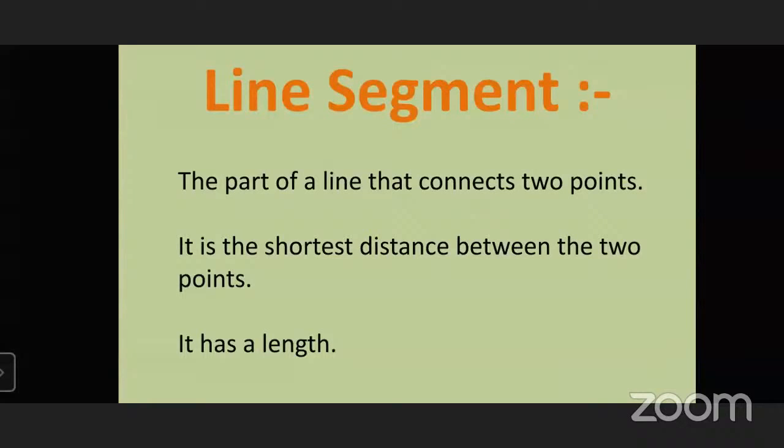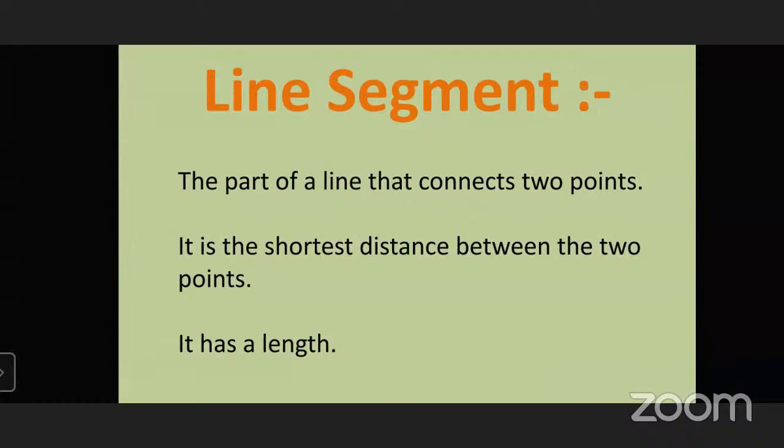We saw that a line has no end, both ends are endless. But if we cut two parts of that line, we get a line segment, that is the shortest distance between 2 points, and it has a particular length. A line does not have a limited length.